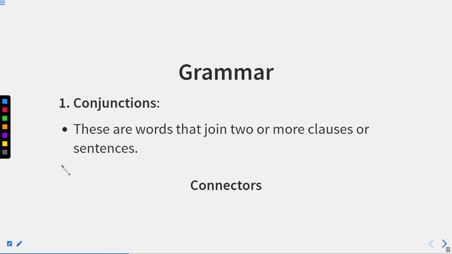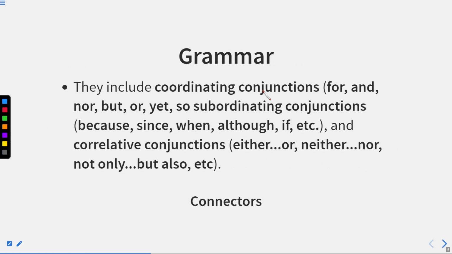Now first of all, we'll read conjunctions. Though we have already read this chapter individually, here I'm just going to brief you about conjunctions. These are words that join two or more clauses or sentences. When two or more clauses are joined together with the help of a word, that is known as a conjunction. They include coordinating conjunctions. For example, for, and, nor, but, or, yet, so, etc. Then we have subordinating conjunctions: because, since, when, although, if, etc.